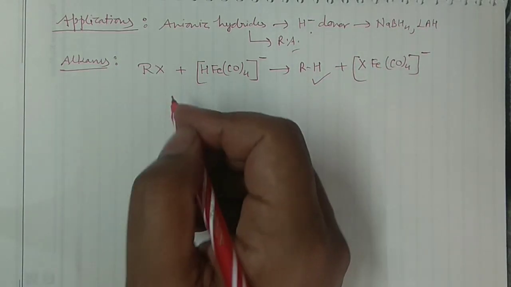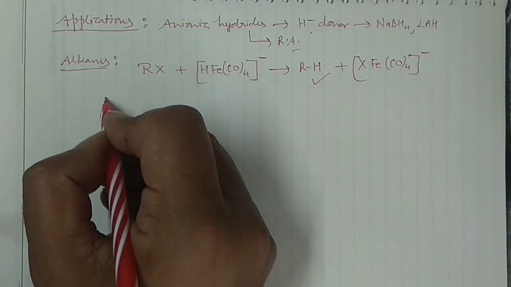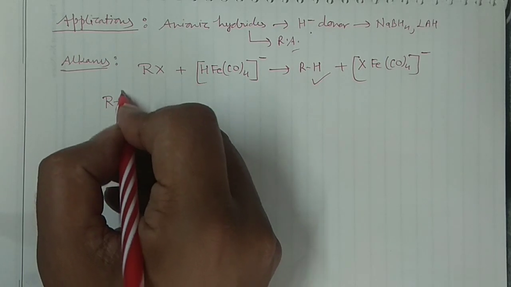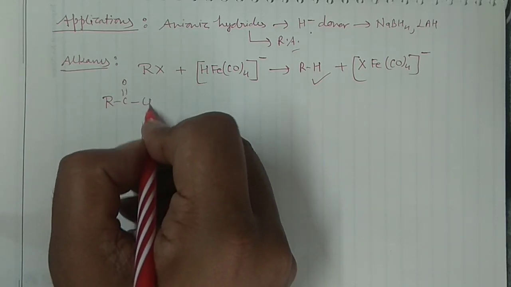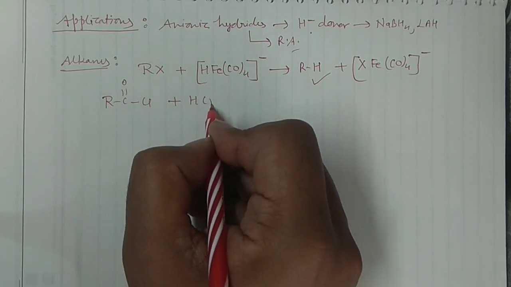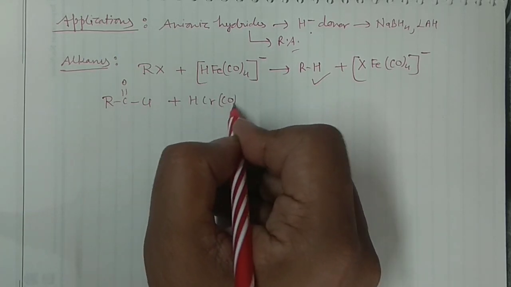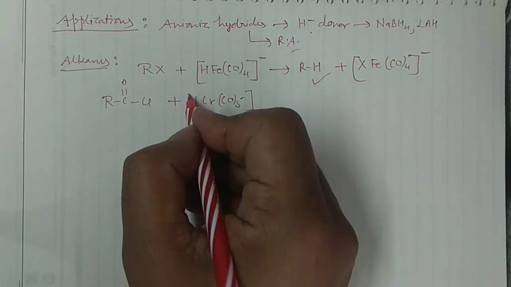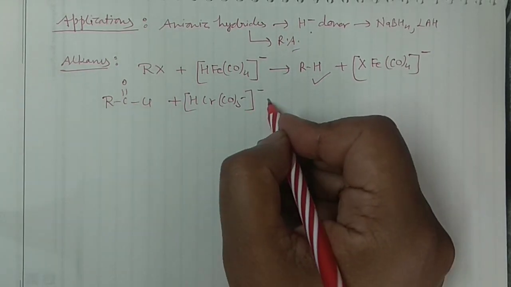Okay, and then say you are having acid halides. You can take this particular complex, HCr(CO)5 negatively charged.